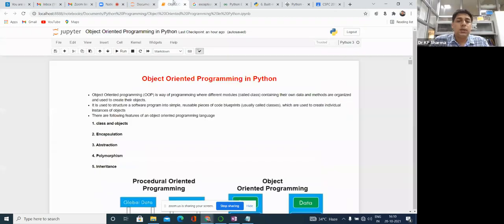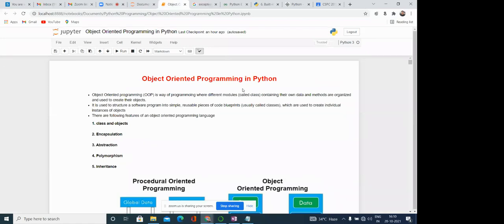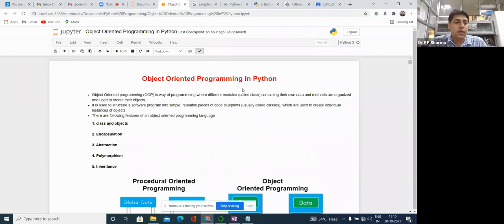Please tell me, is my screen visible to all of you? Yes, sir. We are not going into discussion mode. Basically, we are going to directly run the code and understand the concept using the Jupyter notebook. Okay. And we'll see all the codes run over here.